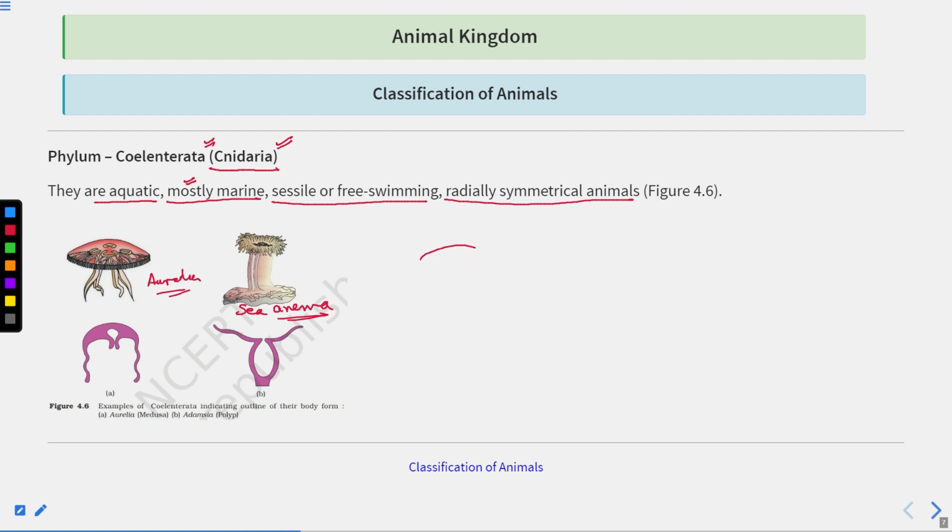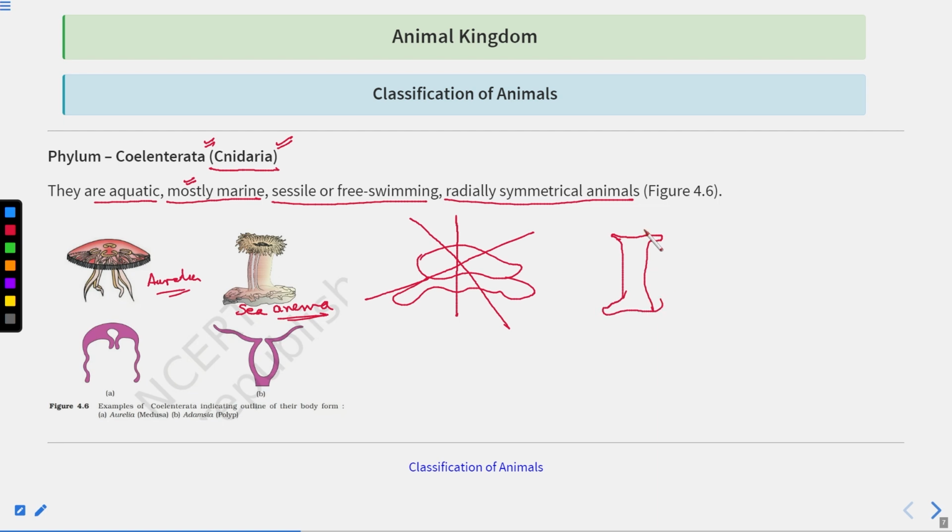Now, if you see any jellyfish like this, you can cut it from here, divide into two equal halves. Again, you can cut it from here, divide into two equal halves, right? So there are many lines of division through which you can pass through the center of the organism and divide it into two equal halves. Same in the case of sea anemone.